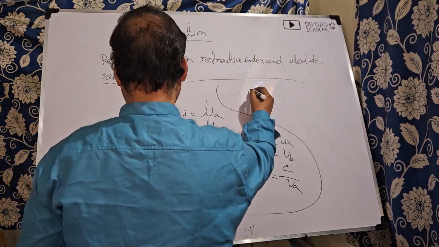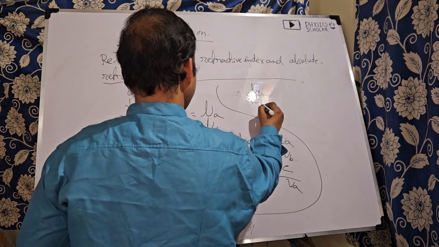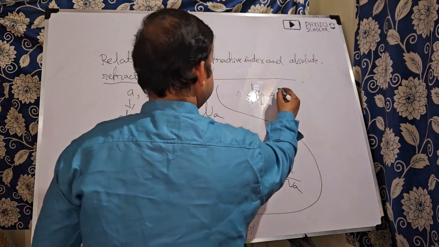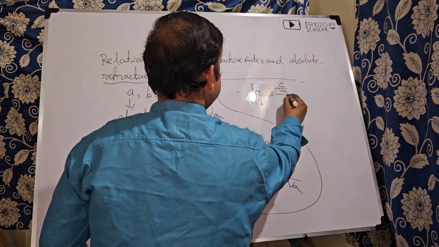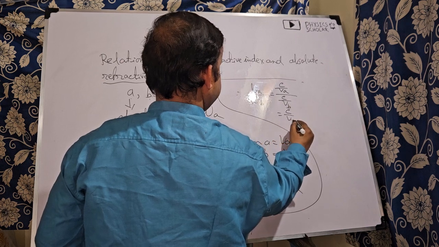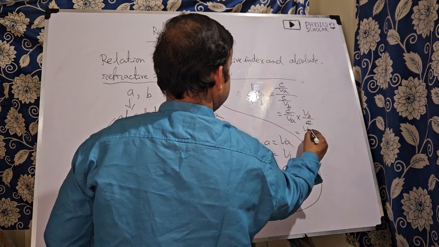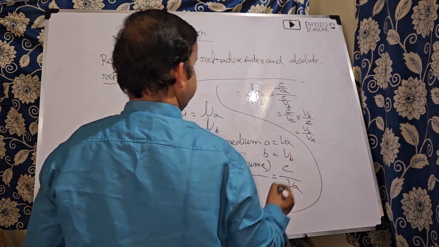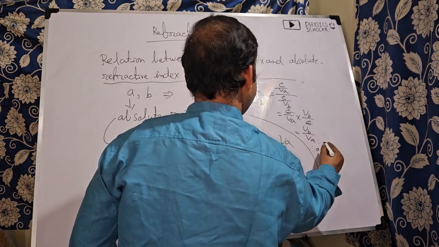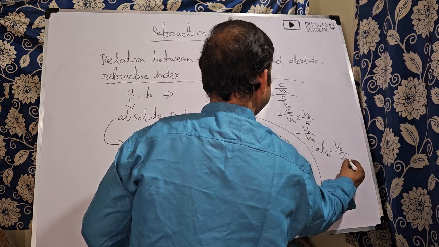So we can now write, mu A by mu B is equal to C by VA divided by C by VB. So C by VA into VB by C, so VB by VA. So we can write, A mu B is equal to VB by VA.